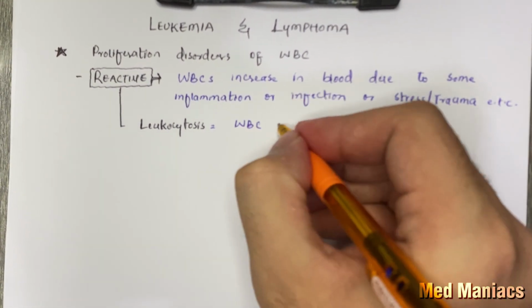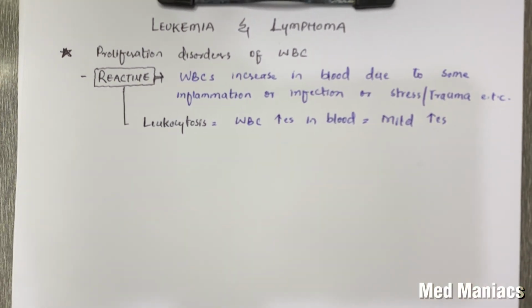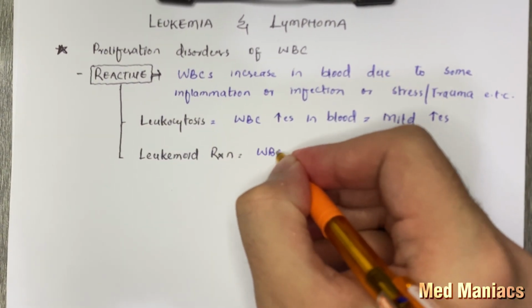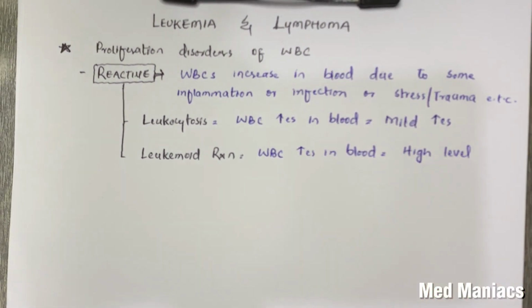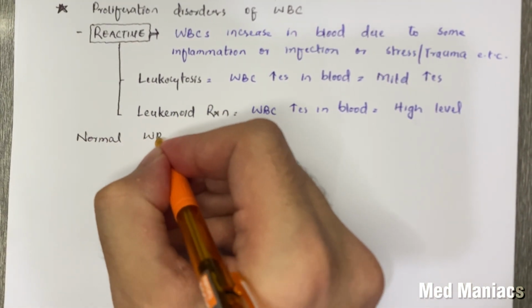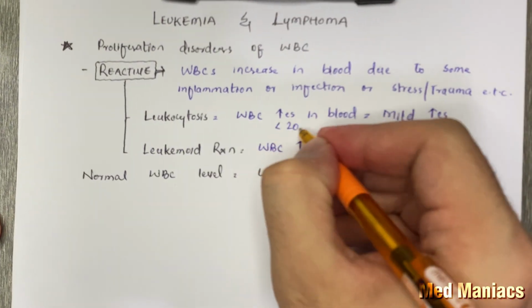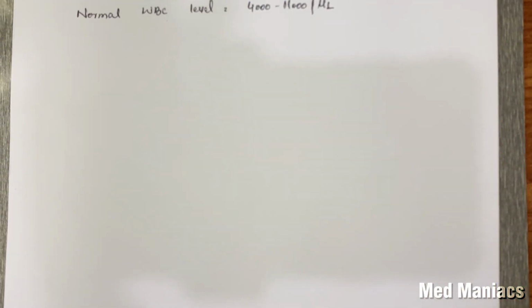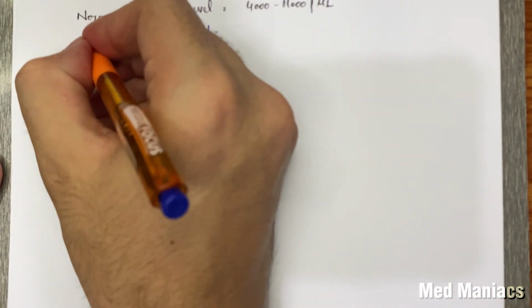In leukocytosis, there is mild increase of WBCs in the blood, which is commonly less than 20,000 per microliter. While in leukemia reaction, the WBCs increase in blood is high, which is commonly more than 20,000 and maybe up to 50,000 per microliter. We must know that normal WBC level in the blood is 4,000 to 11,000 per microliter. The important point here in reactive disorders is that quantitatively they may be in high numbers, but qualitatively these WBCs are normal.